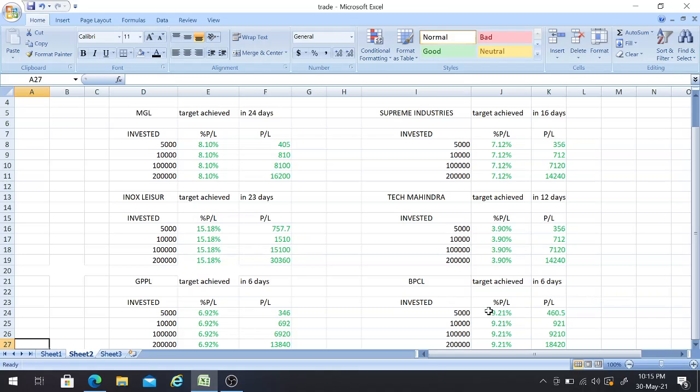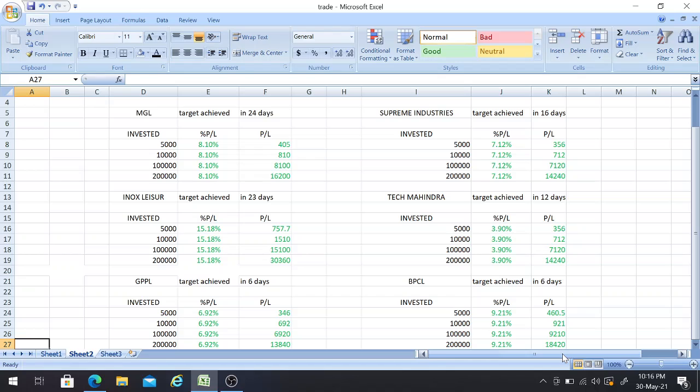The person who invested 5,000 rupees will be getting a return of 460 rupees. The person who invested 10,000 rupees will be getting a return of 921 rupees, and the person who invested 1 lakh rupees will be getting a return of 9,210 rupees, and the person who invested 2 lakh rupees will be getting a return of 18,420 rupees, friends.